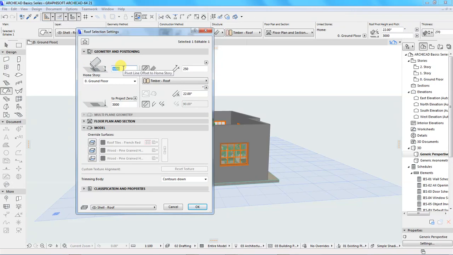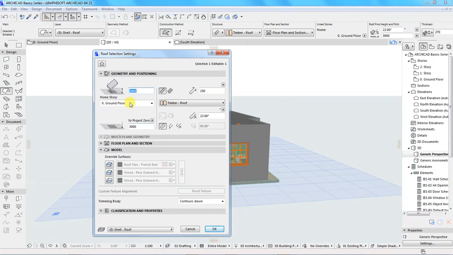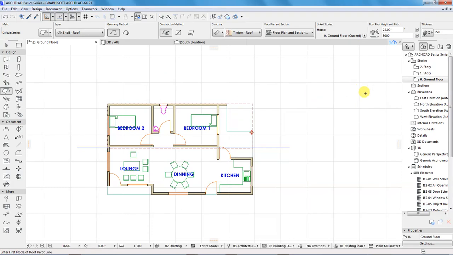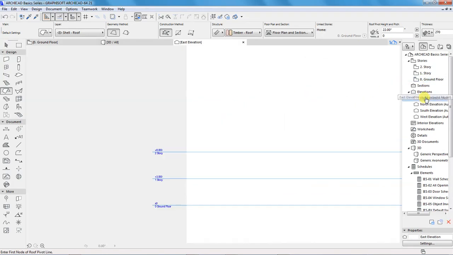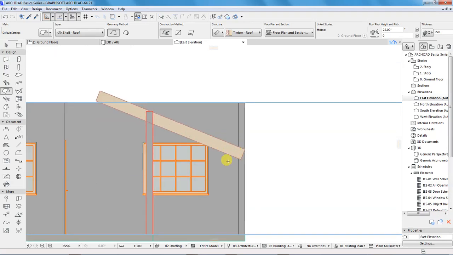The best thing, you can change this value here, but I'll choose to change this in the elevation viewpoint. So go to, I think that is which elevation? This elevation. I'll select the roof, then I'll grab it from this point and I'll move it up to that point.